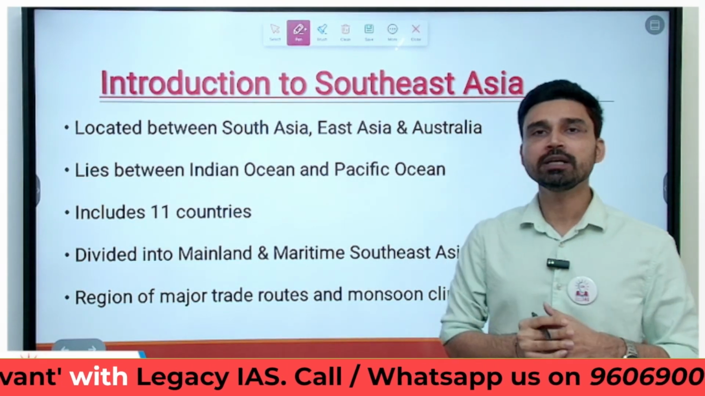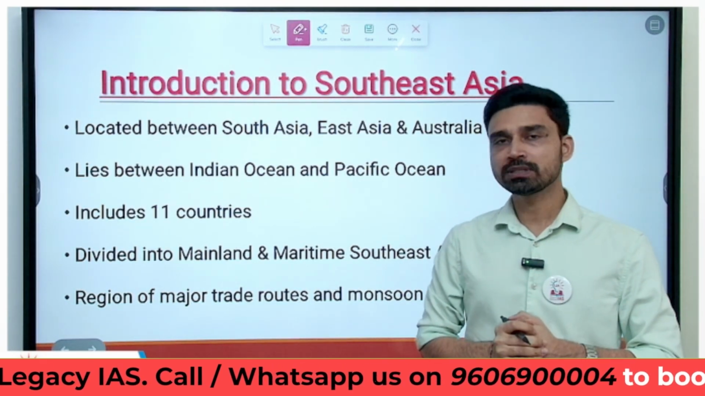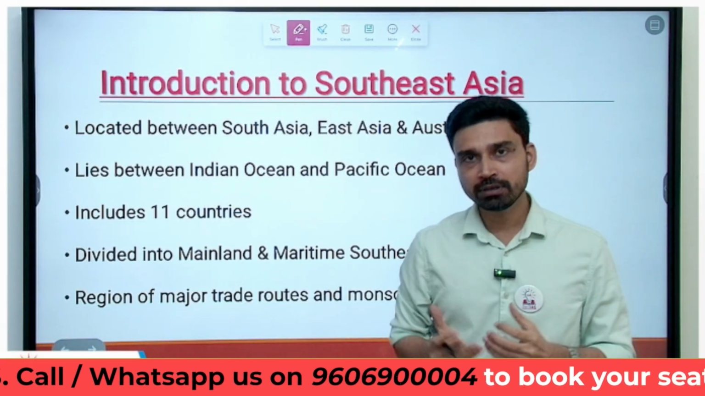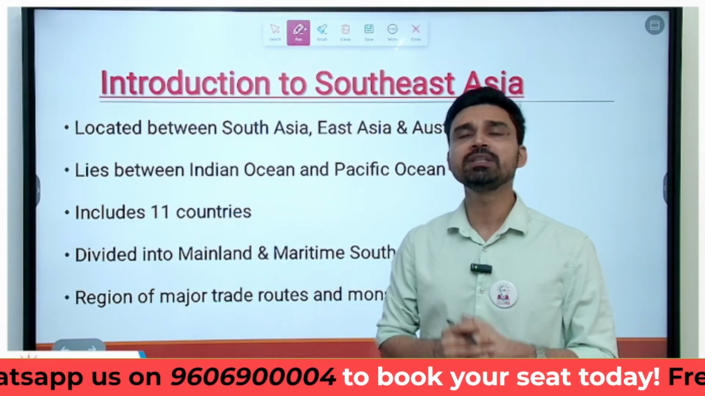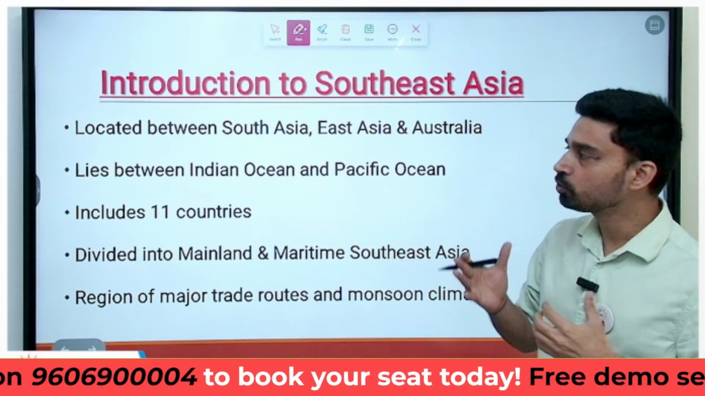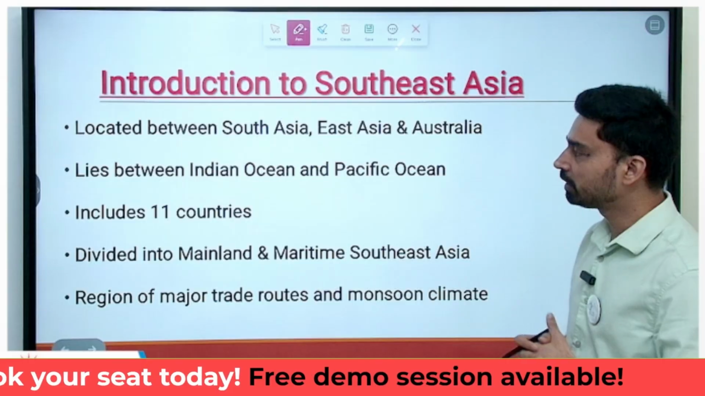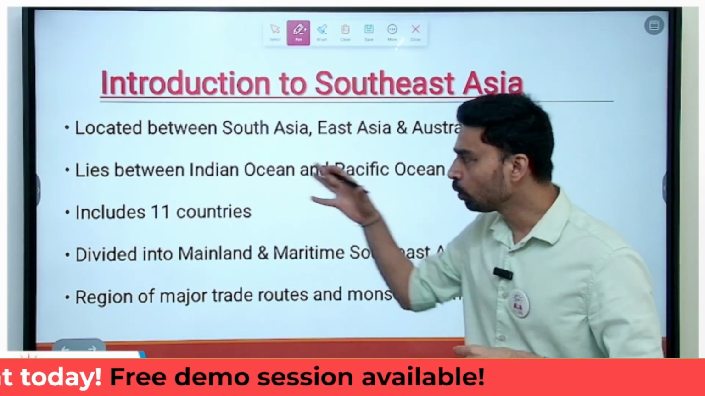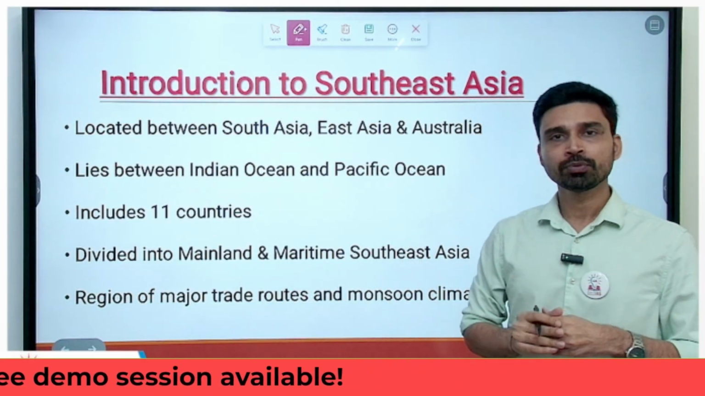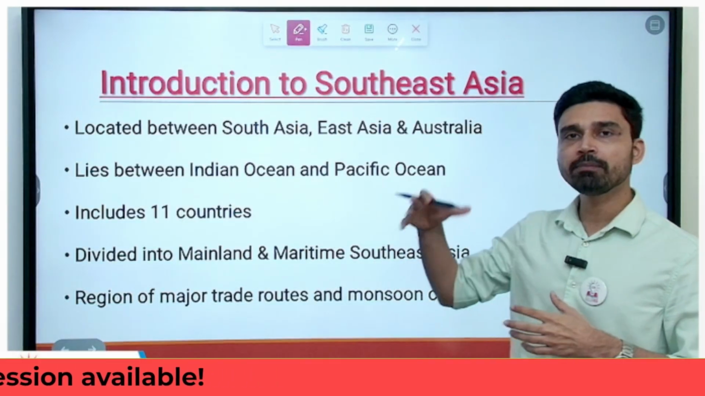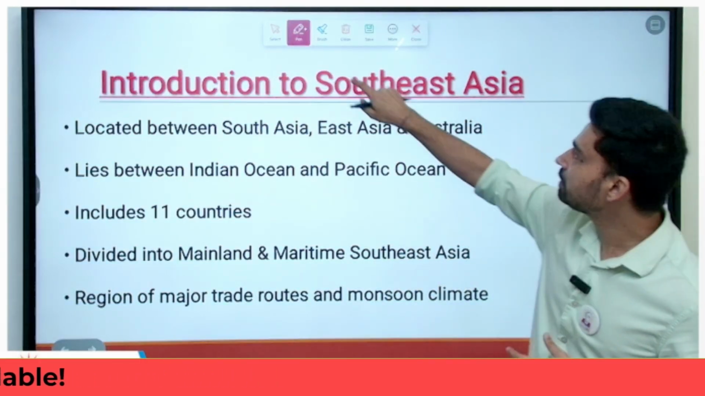Now most importantly, how many countries are part of Southeast Asia? The answer is 11. These 11 countries are also members of ASEAN, that is the Association of Southeast Asian Nations, a very important regional organization for this region. Physically, they divide it into two regions: one is the mainland region and the other is the maritime region.